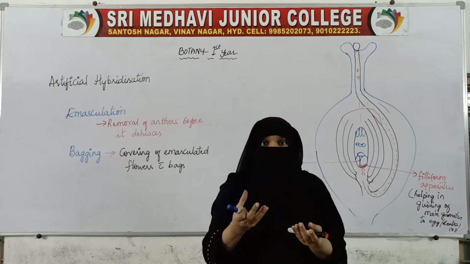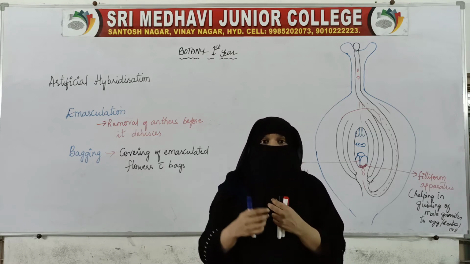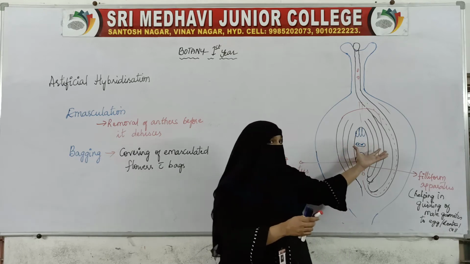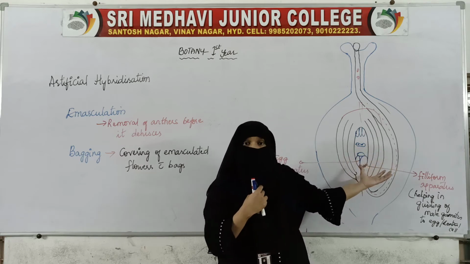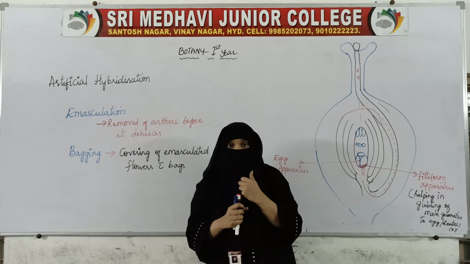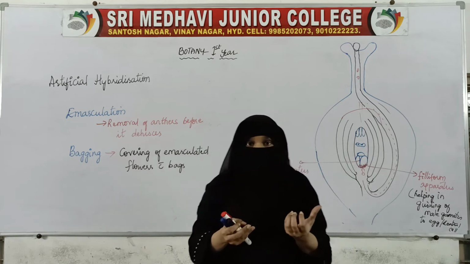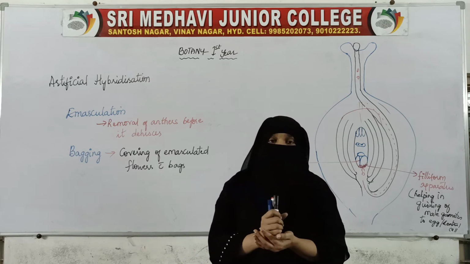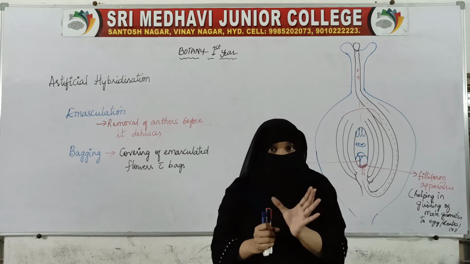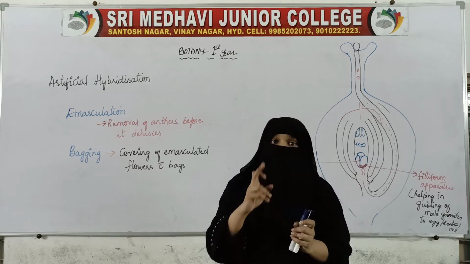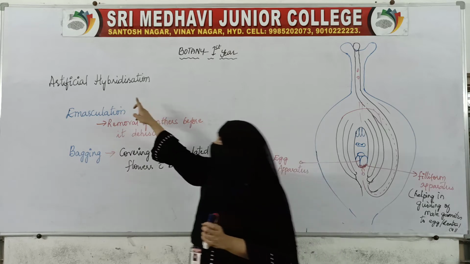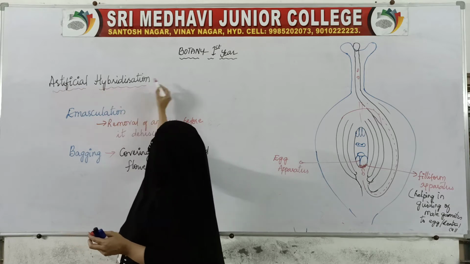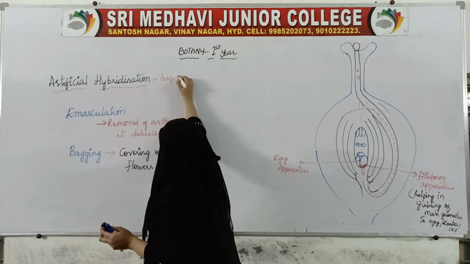If the crops are improved, then the selling value will also be good. The formation of the fruit depends on the pollen and pistil interaction. If the pollens are good enough and the ovary is also good, the production of fruit will also be good. So this knowledge has been used in crop improvement techniques, and one of the crop improvement techniques is artificial hybridization.